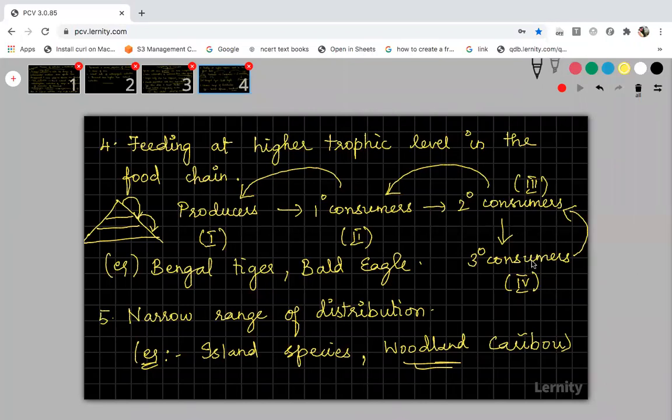That is, the secondary consumer is the predator here and the primary consumer is the prey. And the primary consumer is the predator now, and the producers are the prey. So it is representing how they will feed in the different trophic levels of your food chain. Got it?